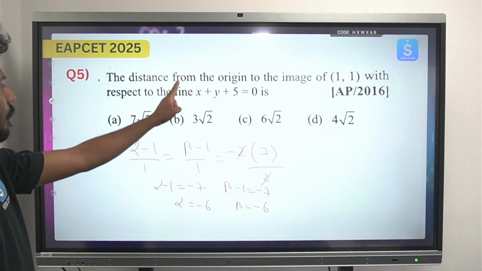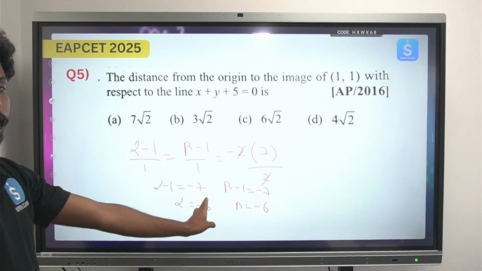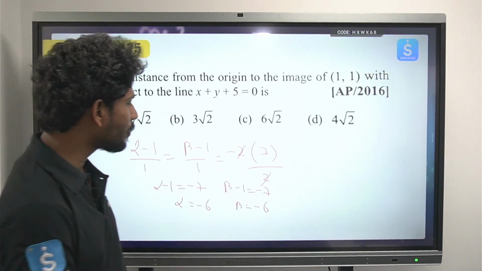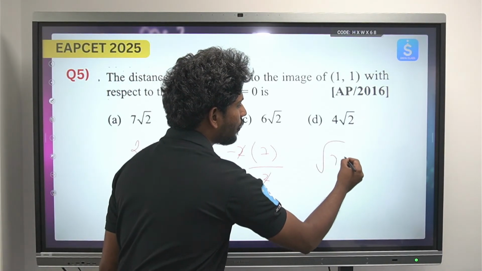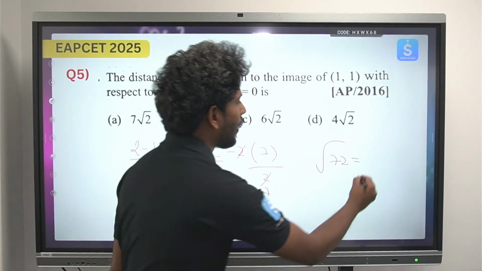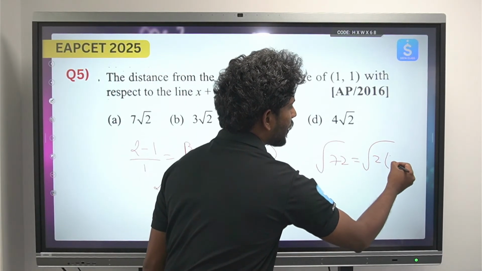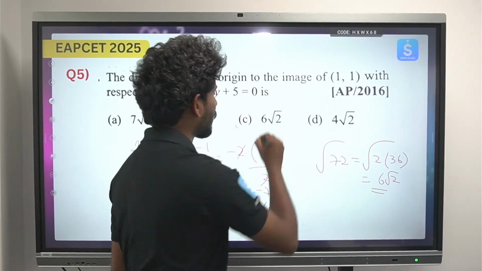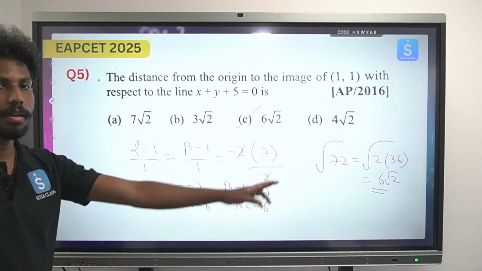So what is the distance from the origin? Under root of 6 square plus 6 square, 36 plus 36 is under root 72. So under root 72 you can write as under root of 2 times 36. So this can be written as 6 root 2. The answer is 6 root 2. Okay, so this is the distance from the origin.